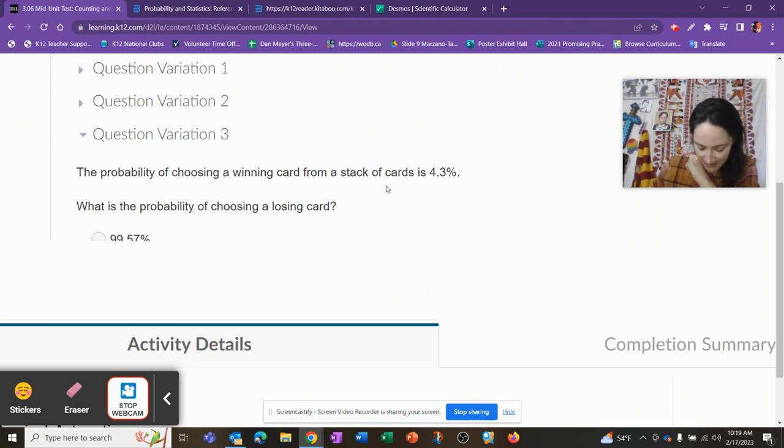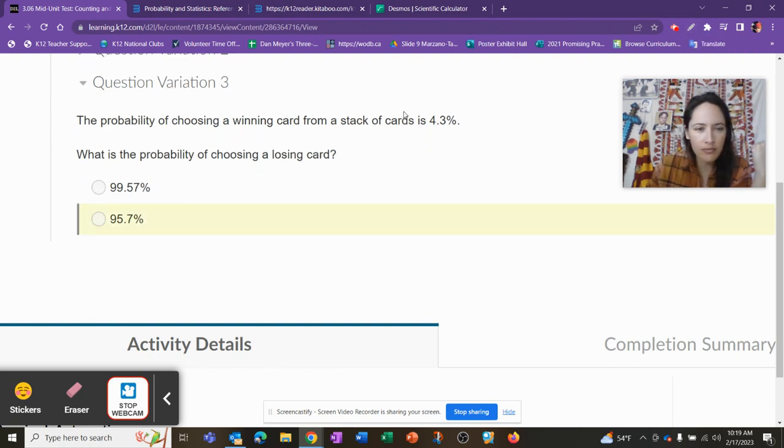100 minus 4.3 should be 95.7. So 95.7%. Let me read it. Choosing a winning card from a stack of decks is that. So the probability of choosing a losing card is 100% minus that, because the rest of the cards are the losing cards. That's what's happening here. Let me write it on the board. 95.7.